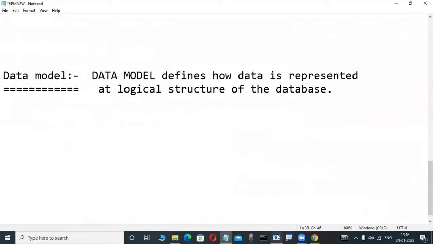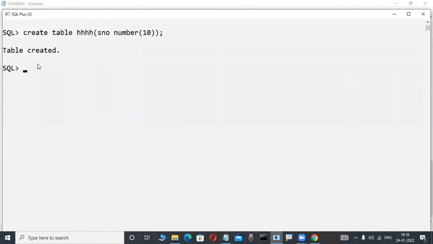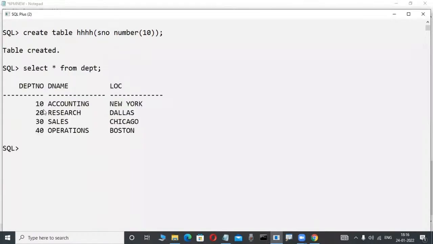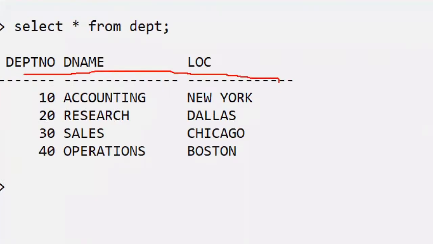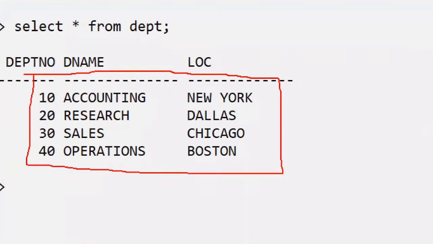Now in this database, how data is represented is specified in the format of records, and these collections of records are in matrix format, rows and columns. That's why this is a data model: how data is represented at a logical structure.